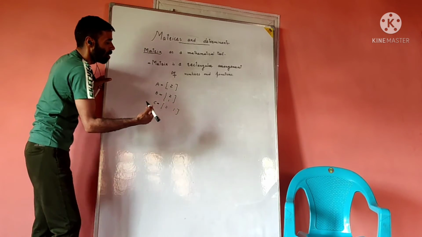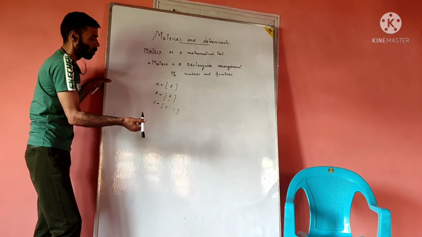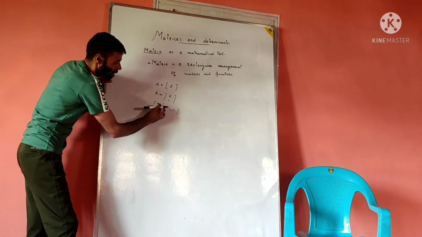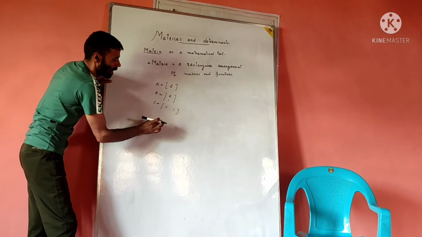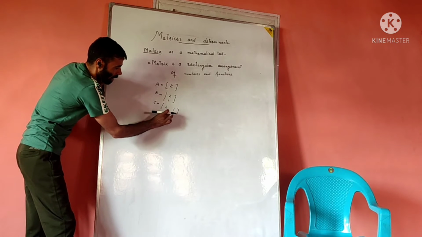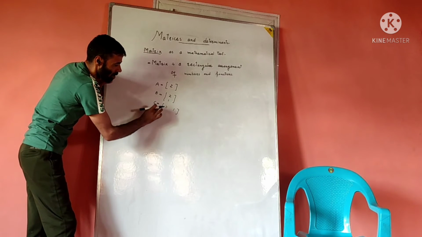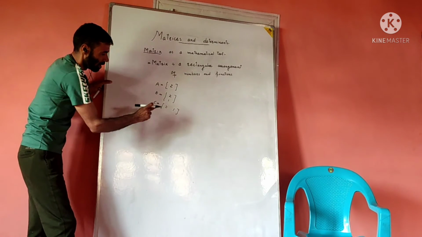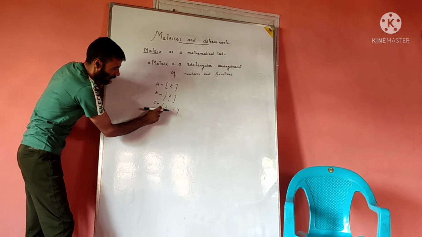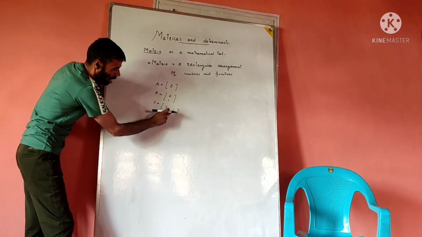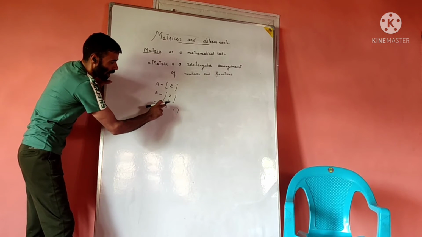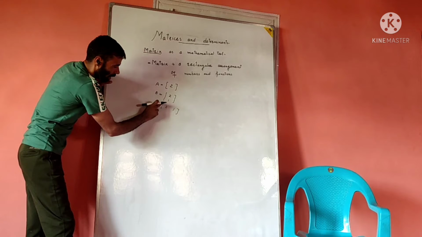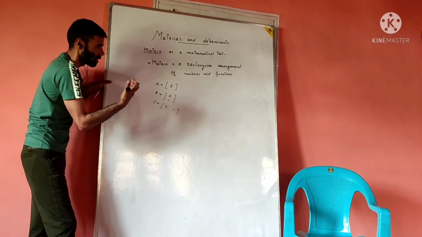Similarly, if I have many more things, I could put them in this rectangular arrangement. This rectangular arrangement, which consists of rows and columns, we call a matrix. These are two markers and this is an ink bottle. So information kept in this fashion we call a matrix.